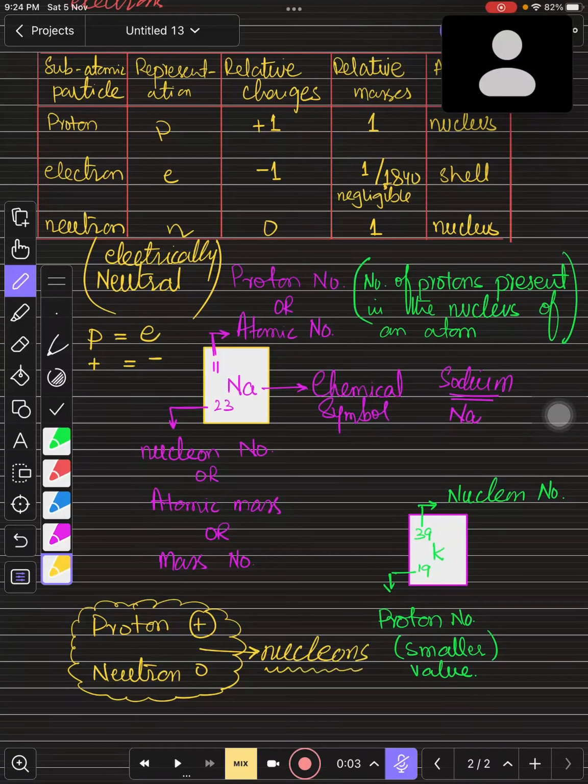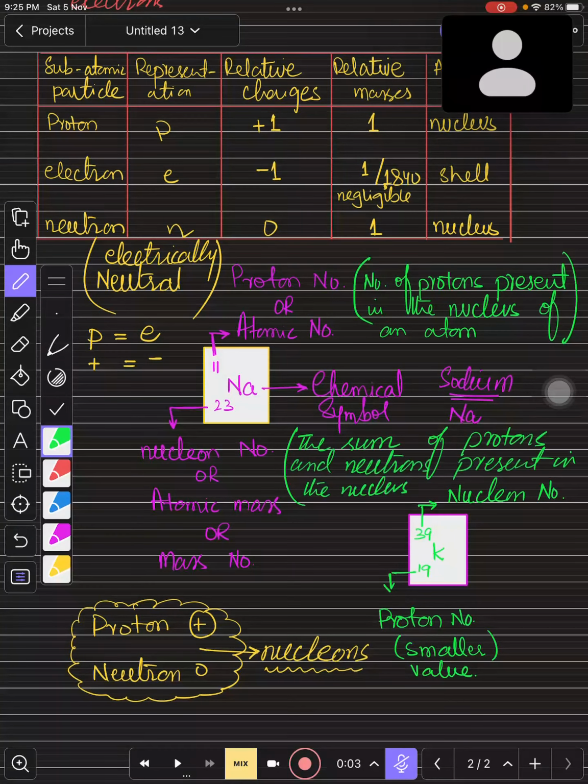Yes. So what should be the definition of nucleon number? The definition of nucleon number should be that it is the sum of protons and neutrons. And we know that they are present in the nucleus. So this is the sum of protons and neutrons present in the nucleus. Right, children?